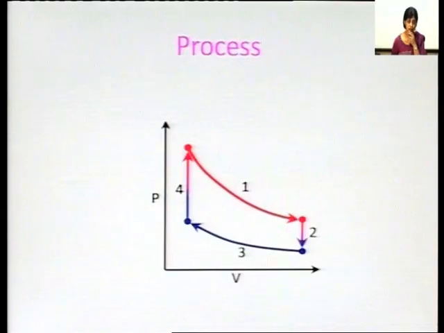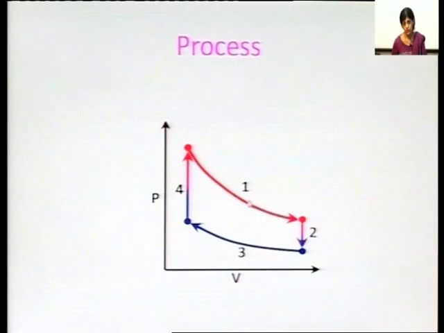Let us see, now this whole is a process. The system has started from this point, it is going like this, reaches this point, then along path 2, then along 3, along path 4. So, these changes are taking place in pressure and volume.